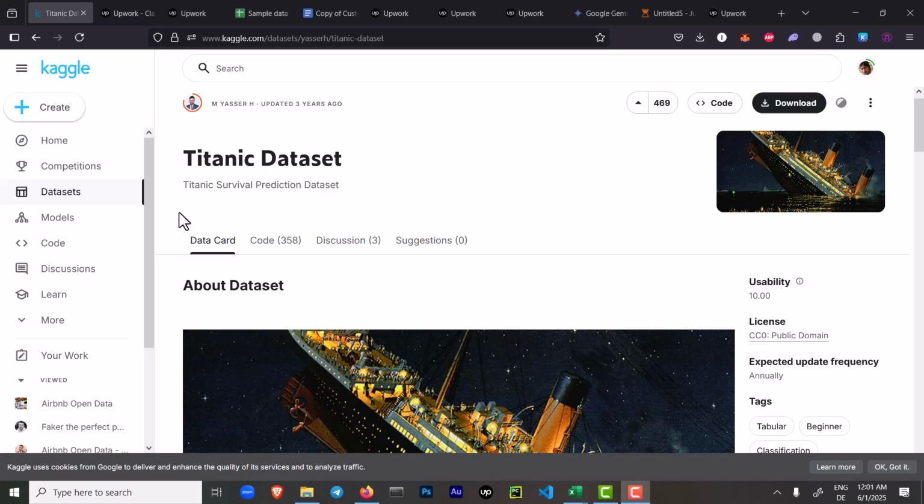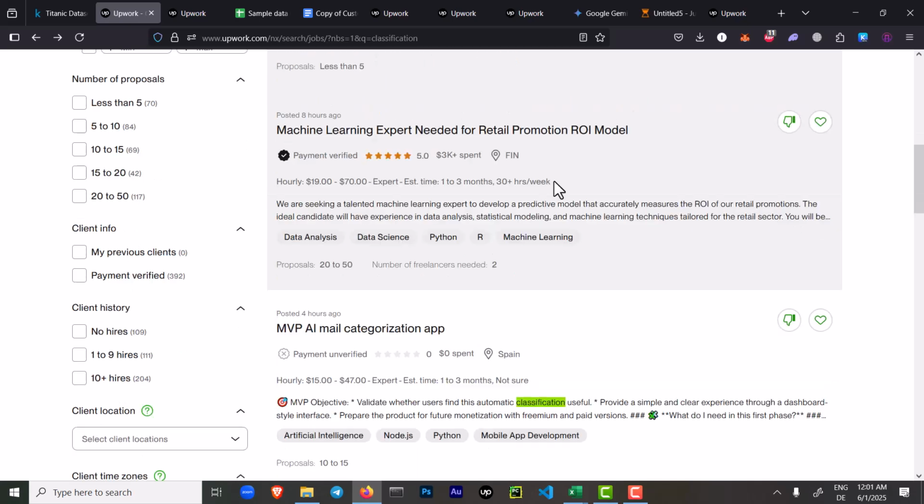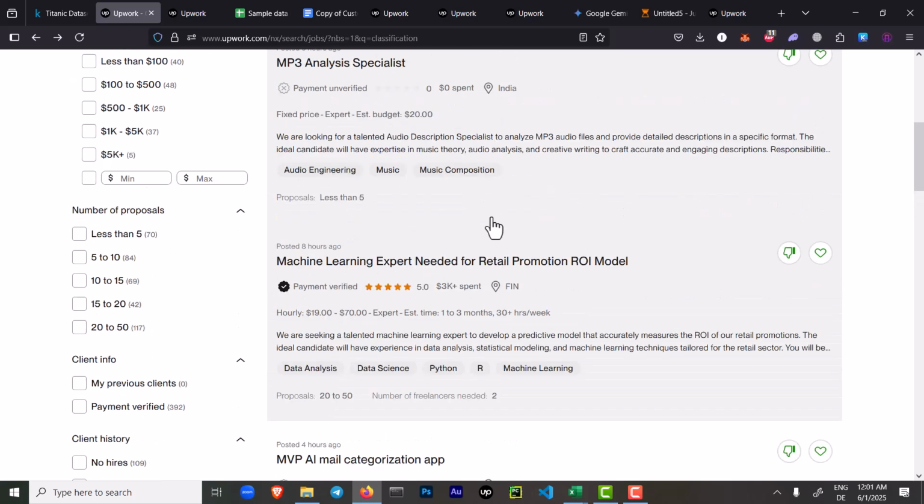I will show you step by step where you can go and how to acquire the dataset and the problem formulation. The best place to find these datasets and problem descriptions is Upwork directly. Upwork is a freelance working platform, and if you search for any keyword related to ML, like I have searched here, classification, you can see there are so many different jobs which come up. If you look through these jobs, you will see they have really clear descriptions of what the client wants.